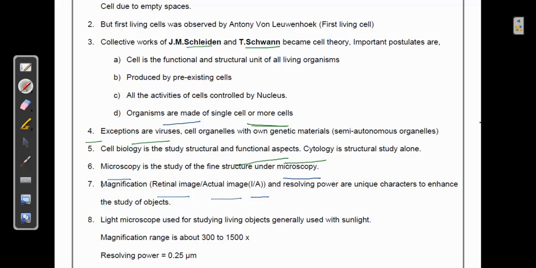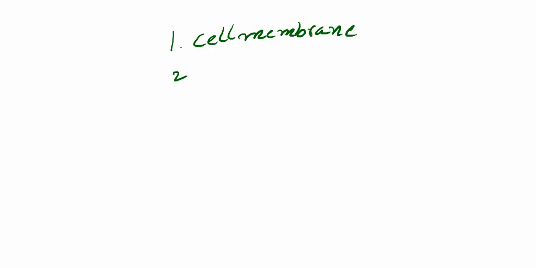And in class many times I used to illustrate this: whenever you say something is a cell, it is supposed to consist of three different things. So let me illustrate again here. When you say something is a cell, first it is supposed to have the cell membrane, the cytoplasm, and also what we call the nucleus.